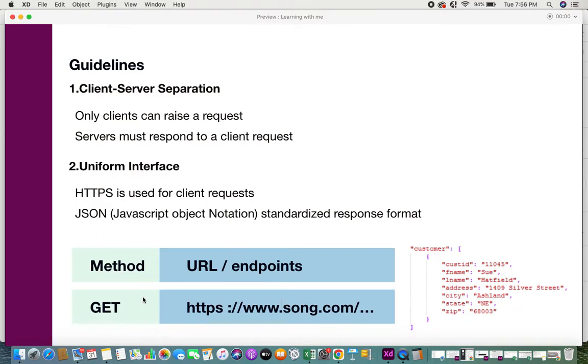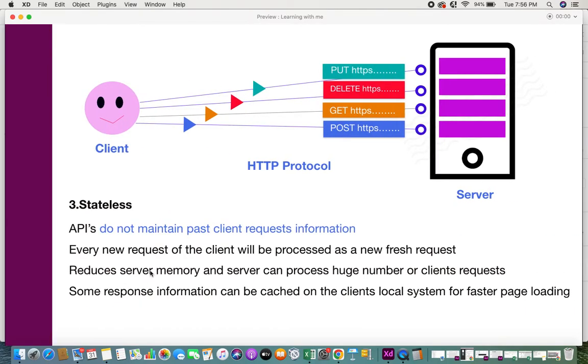You can have many methods. In HTTPS, you have many methods. Out of that, the common four methods are put, delete, get, and post. Put is used whenever you want to update some information. Delete is used when you want to remove information. Get is used when you want to view or retrieve any information, and post is used when you want to create something. So these are the common methods that HTTPS has.